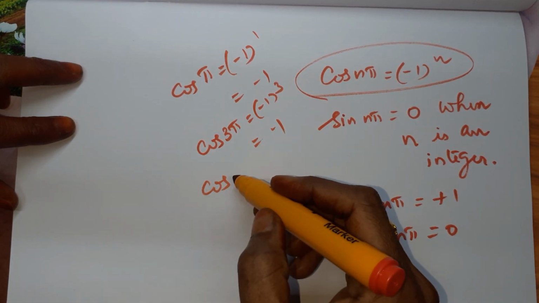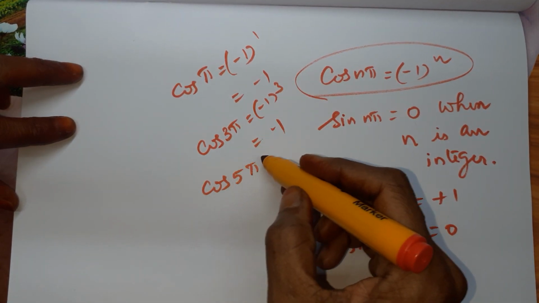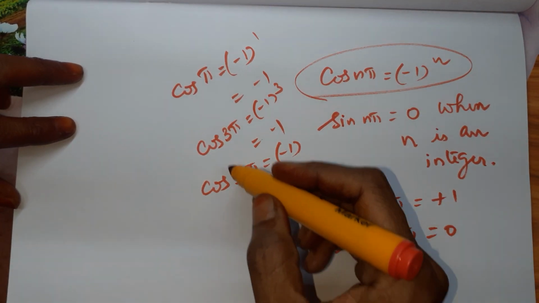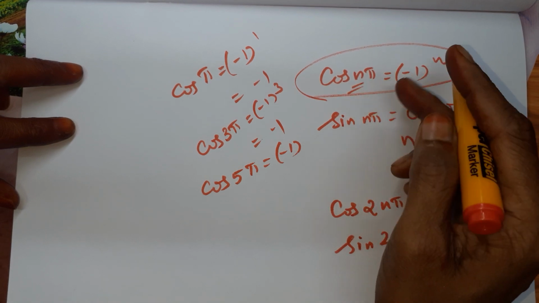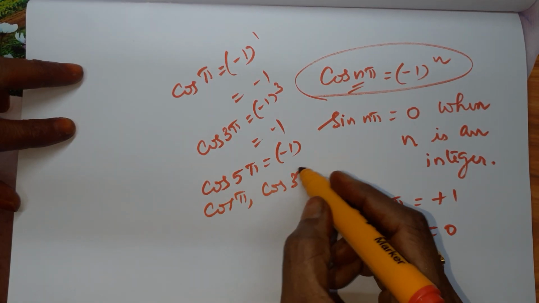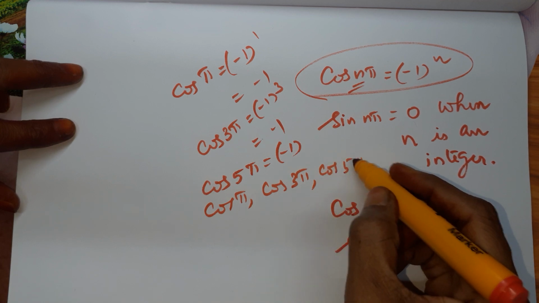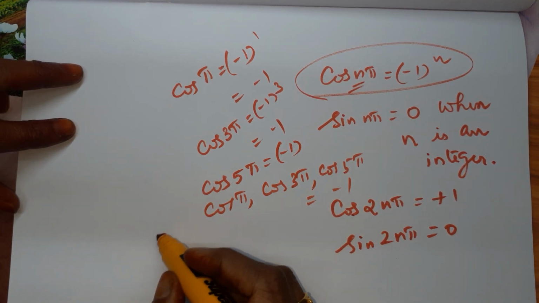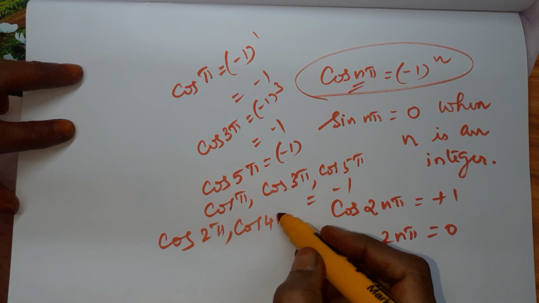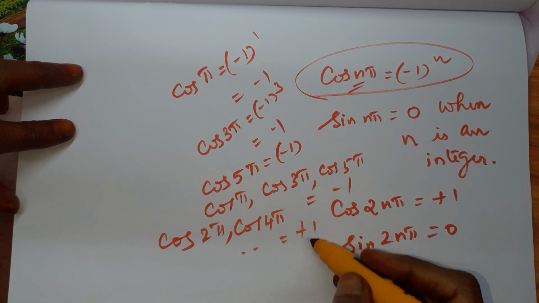Cos 5 pi, when I take n as 5, is minus 1 power 5, which is minus 1. Like that, when we take an odd coefficient, cos pi, cos 3 pi, cos 5 pi all have the value minus 1. When we take even values, cos 2 pi, cos 4 pi, etc., it is plus 1.